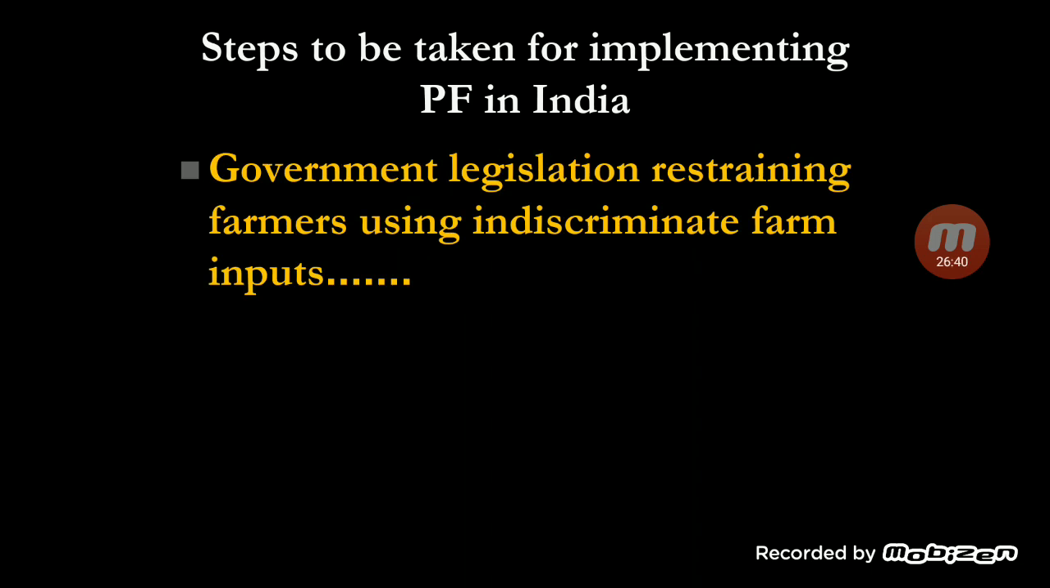Government legislation restraining the farmers from using indiscriminate farm inputs. So the government has to take steps to avoid the indiscriminate, or we can say excess, use of farm inputs like fertilizers and pesticides. If the government brings some rules and regulations, then precise use will improve. Currently, for example, the government is making sugarcane farmers use drip irrigation to reduce the loss of water. So such legislation can come, and then advanced techniques can be used.